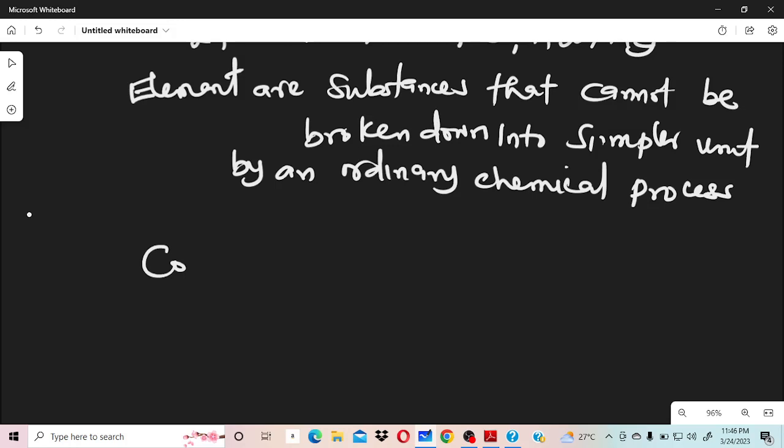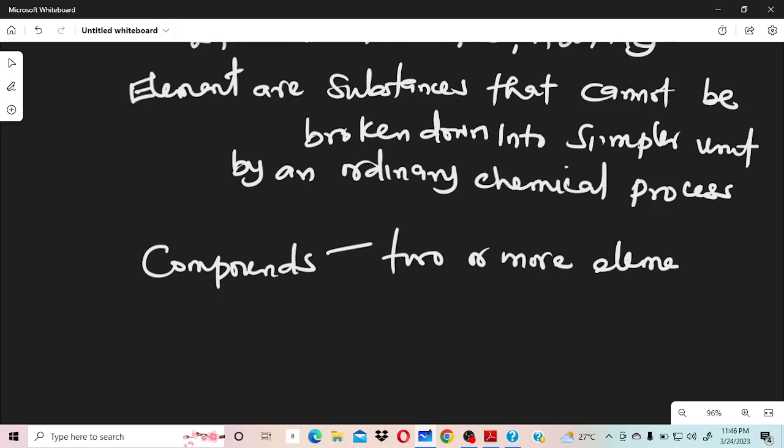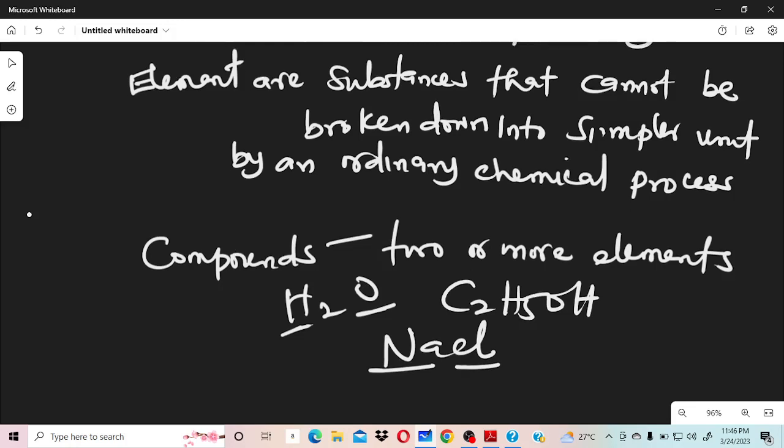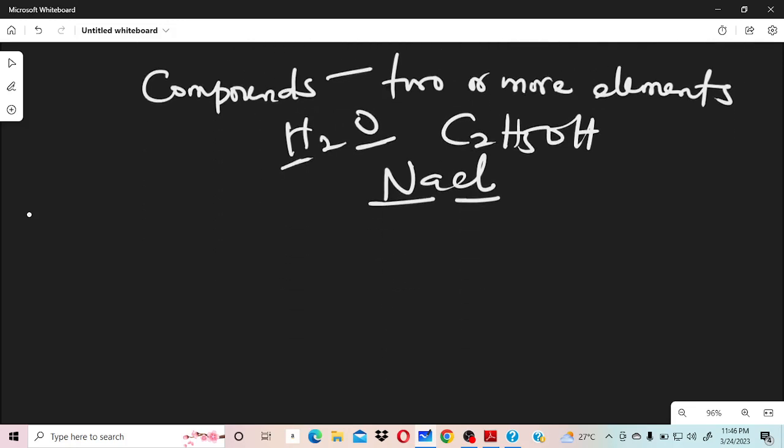Now for compounds, when you talk about compounds, you are talking about combinations of two or more elements. So when you combine elements together, you get a compound. That's why you have water, where you are combining hydrogen and oxygen together. You have ethanol, where you are combining carbon together with hydrogen and oxygen. Sodium chloride, that's our normal table salt. You have sodium, you have chlorine, so these are compounds. Where you have two or more elements combined together, we say it's a compound.